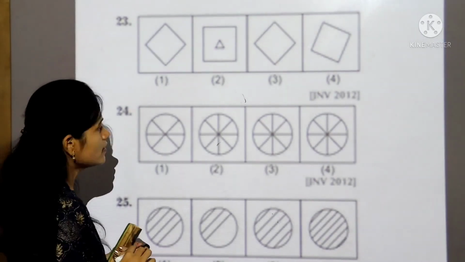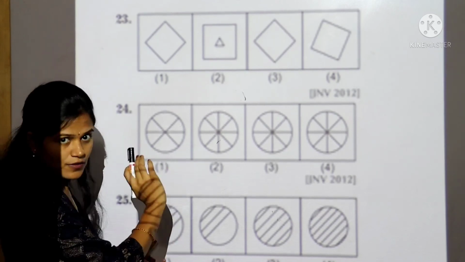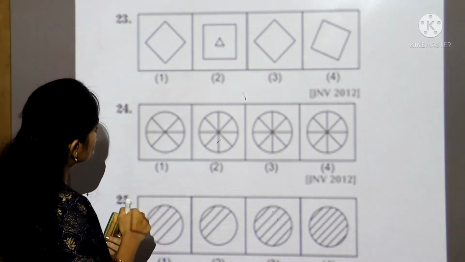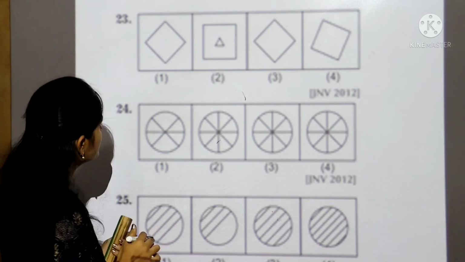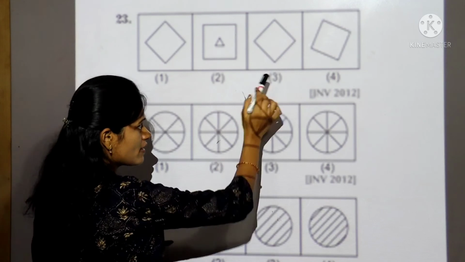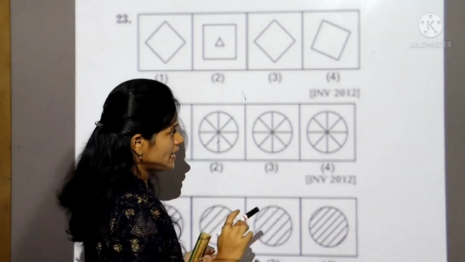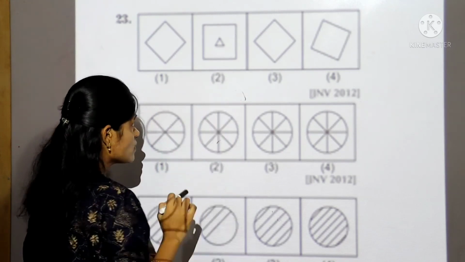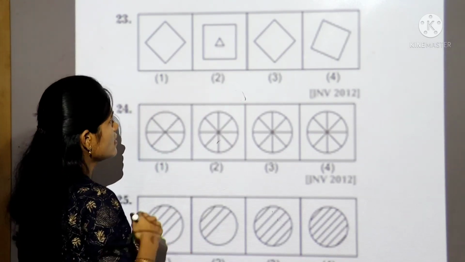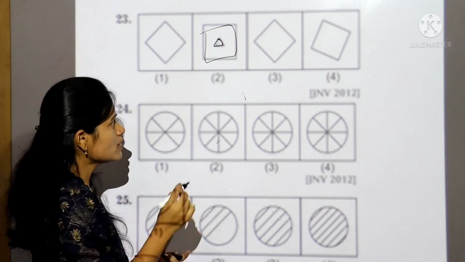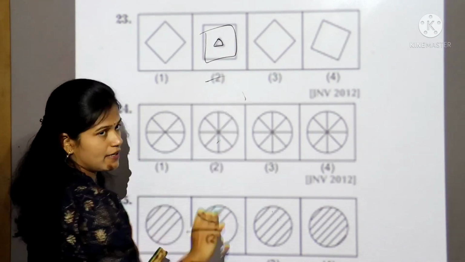Let's take the 23rd question. See, first you see all the figures carefully. By observing we are identifying that the first box is having only one design, the third box is having one design, the fourth box is having one design. But only in the second box they have given 2 designs. See here, one square and one triangle. So which is different from the others? So the answer is the second one.